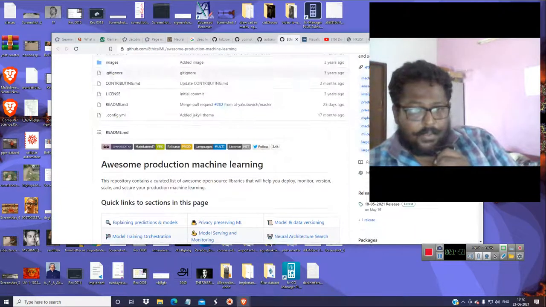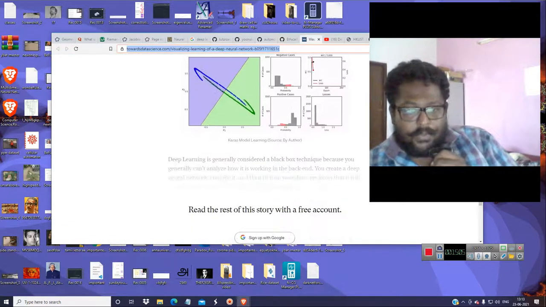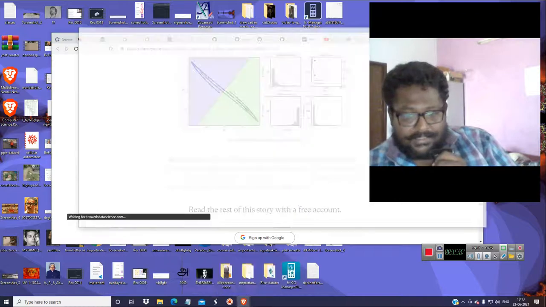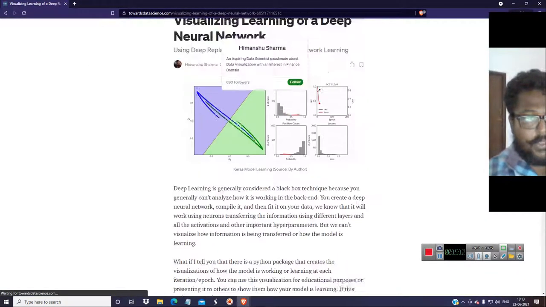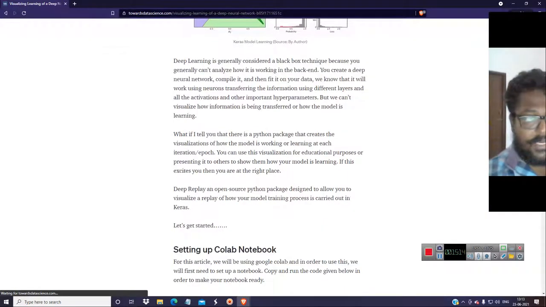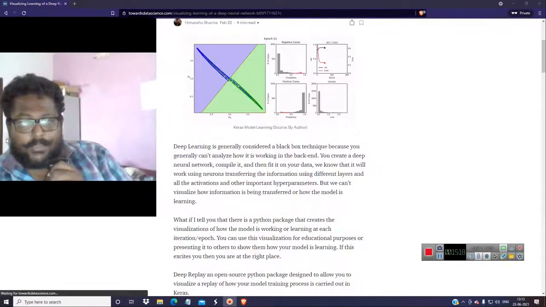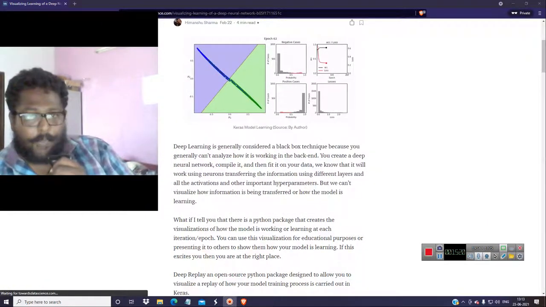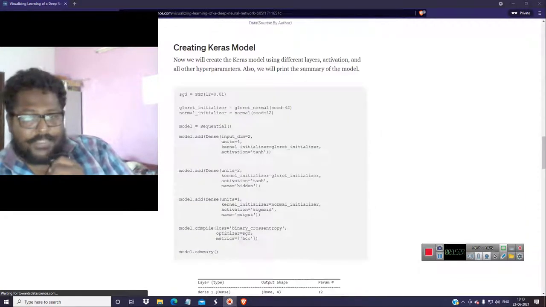Okay, so awesome, production machine learning. You have many things. In order to visualize deep neural networks, let me show you another tool called Deep Replay. In this, the same thing happens: you are going to separate these two clusters of points by a single line. So you can visualize how it is being done.